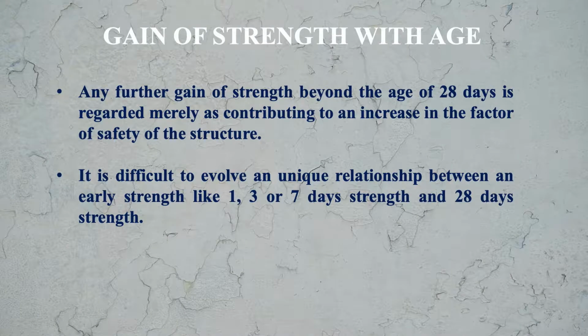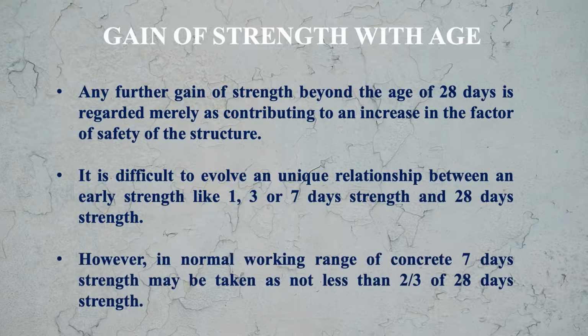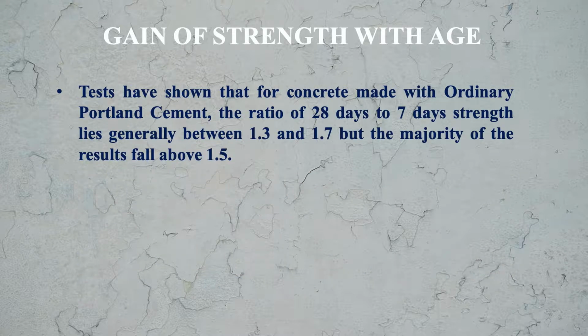It is difficult to evolve a unique relationship between an early strength like 1 day, 3 day or 7 days strength and the ultimate strength, that is the 28 days strength. However, in normal working range of concrete, 7 days strength may be taken as not less than 2/3 of the 28 days strength. Tests have shown that for concrete made with ordinary Portland cement, the ratio of 28 days to 7 days strength lies generally between 1.3 and 1.7, but the majority of the results fall above 1.5.